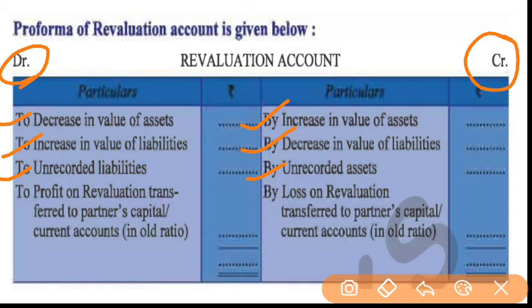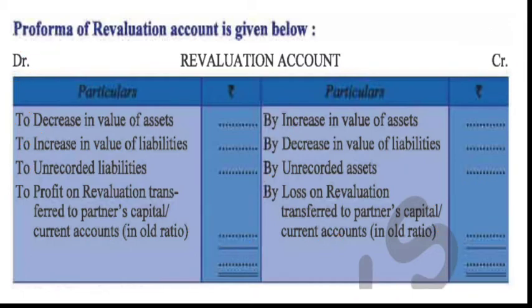After doing debit and credit, we will find out the balance. If the balance is on the credit side, it will be considered as profit and we will transfer it to the partners' capital account. And if the balance is on the debit side, it means it is loss, and again we will transfer it to the partners' capital account. So there can be either loss or profit, both cannot be there. If the balance is on the debit side, it will be loss, and if the balance is on the credit side, it will be considered as profit.